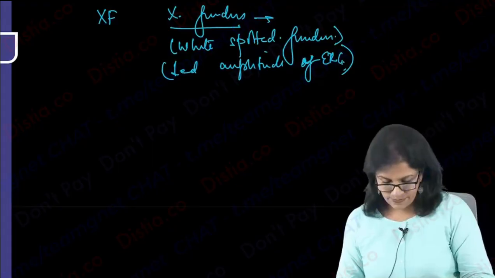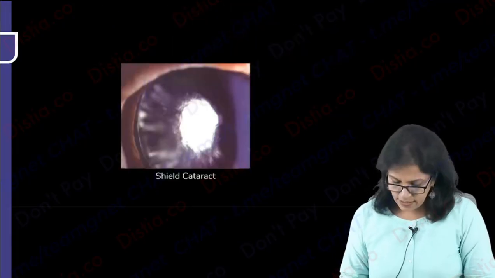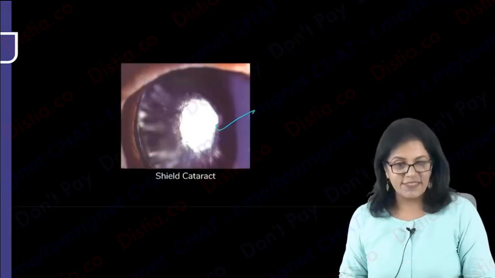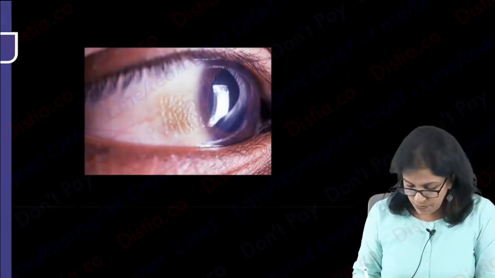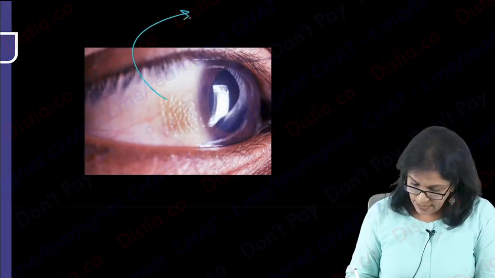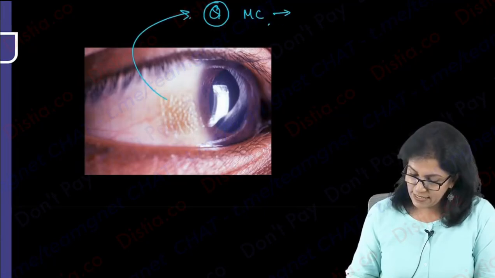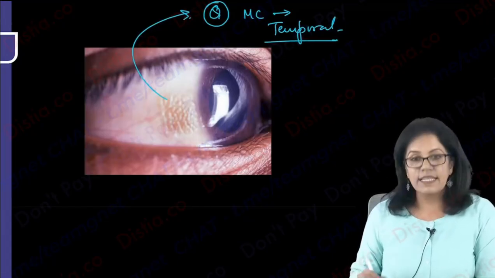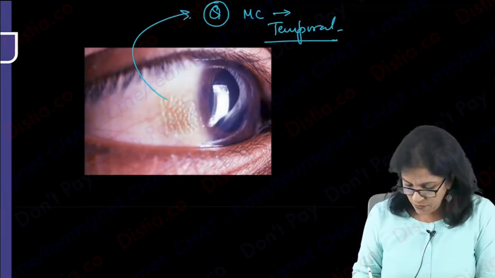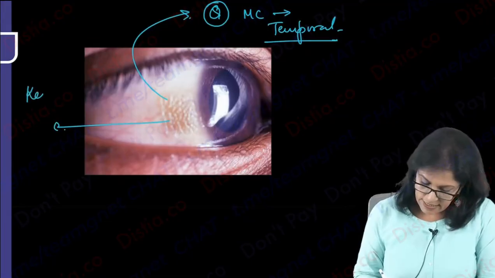Now, once we know what the features are, one more thing here. This I think you all know is shield cataract. Come to this one. This is your Bitot spot, right? The question is, it is more common on which side? Please answer: temporally. As you can see, it's a dry spot. It's a foamy look with keratinized epithelium. So if you want to describe this, it is mainly keratinized epithelium.